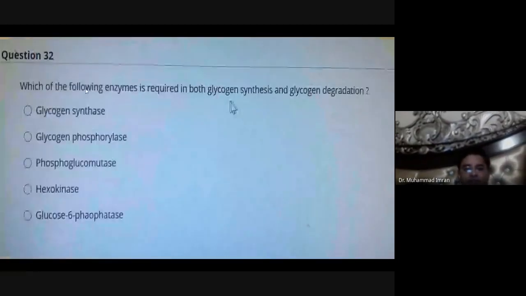Which of the following enzymes is required in both glycogen synthesis and glycogen degradation? It is phosphoglucomutase.